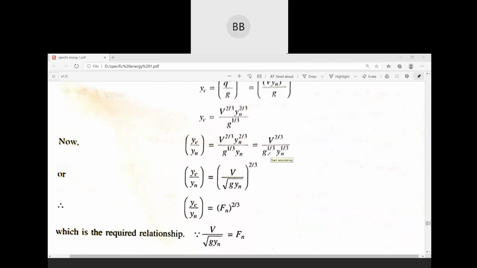We have v, g and yn, so it will be to the power 2 by 3. Here we have taken root over, which is nothing but half, so ultimately it will be 1 by 3 if you solve again. So in place of this we can write Fn, so Fn to the power 2 by 3. This is the relationship.